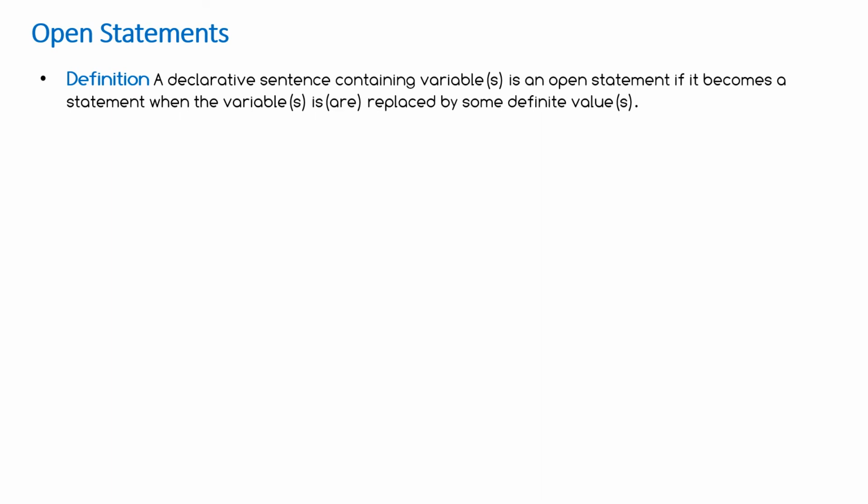So I told you that a statement has either a true or false value. Example: x is an integer. Is it a statement or an open statement? Open statement, because x is a variable. Can you decide the truth value of this now? No, because unless you know the value of x, you cannot say whether this is true or false. Understood? So it's an open statement.